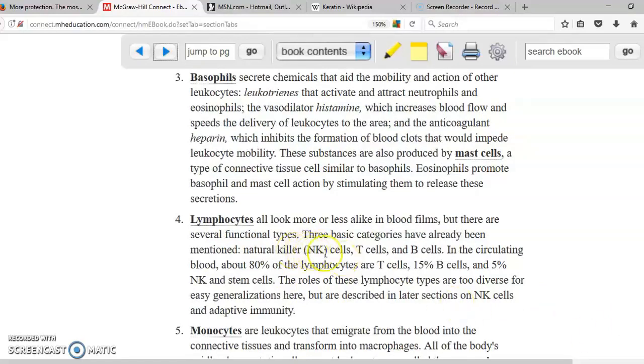Natural killers are the ones that are going to be very important in the non-specific area of the immune system. Lymphocytes T and lymphocytes B are also part of the immune system, but they are going to be very specific. Natural killers are in charge of destroying cells that might be infected with viruses, cancer cells, transplant cells, and other microorganisms.